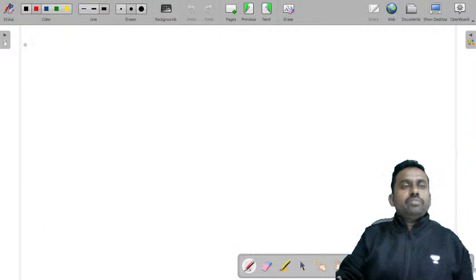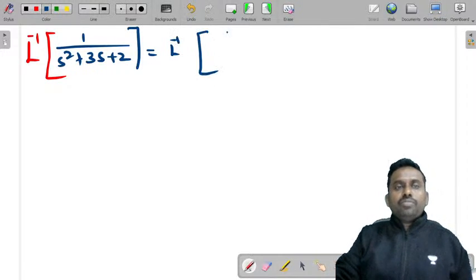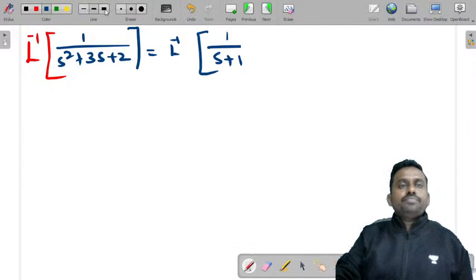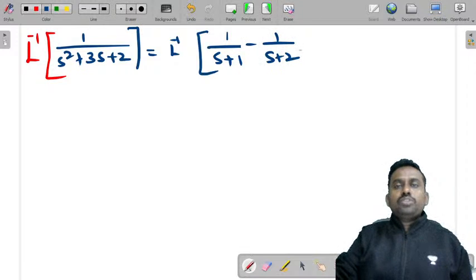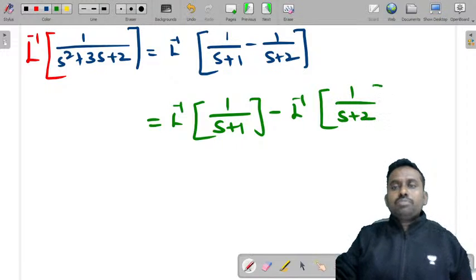So let's try to apply inverse Laplace. Laplace inverse of 1 by s square plus 3s plus 2 is equal to Laplace inverse of 1 by s plus 1 minus 1 by s plus 2. Split this: Laplace inverse of 1 by s plus 1 minus Laplace inverse of 1 by s plus 2.